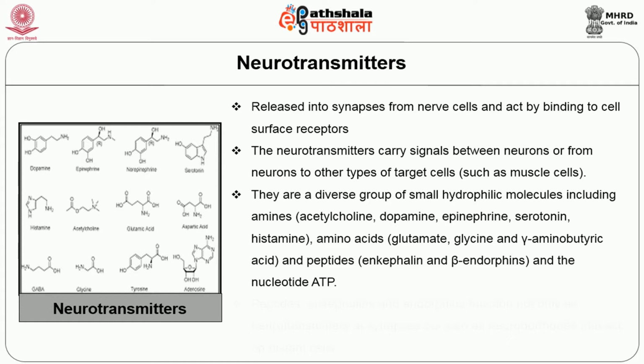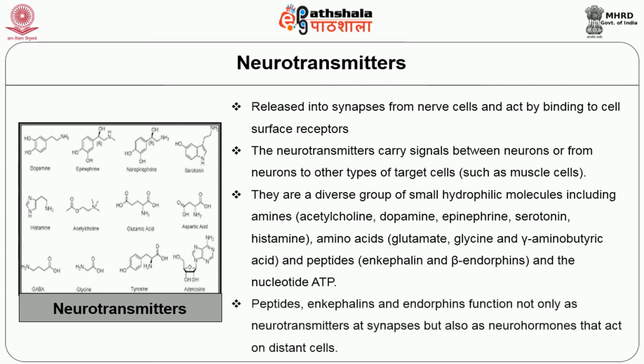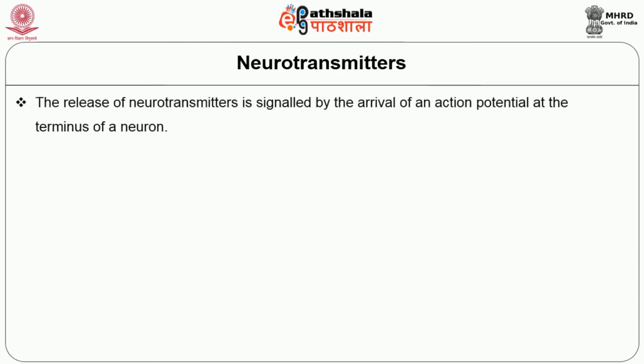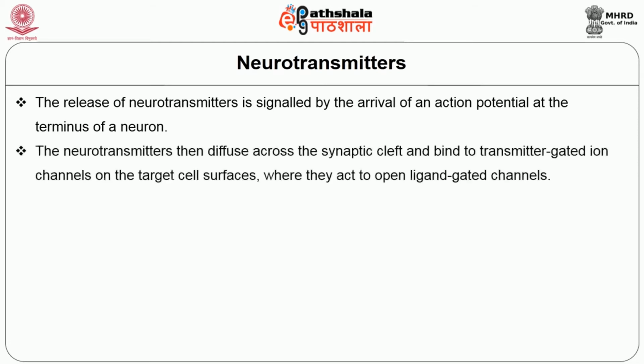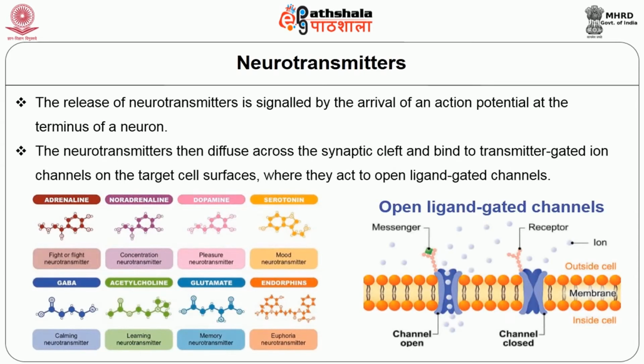and the nucleotide ATP. Peptides such as enkephalins and endorphins function not only as neurotransmitters at synapses but also as neurohormones that act on distant cells. The release of neurotransmitter is signaled by the arrival of an action potential at the terminus of a neuron. The neurotransmitters then diffuse across the synaptic cleft and bind to transmitter-gated ion channels on the target cell surfaces, where they act to open ligand-gated channels, as shown in the figure.